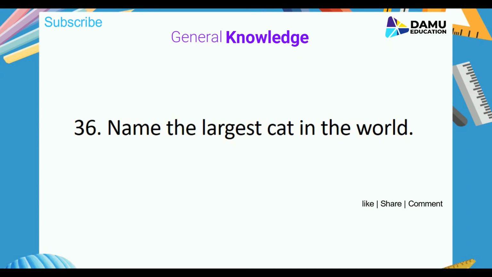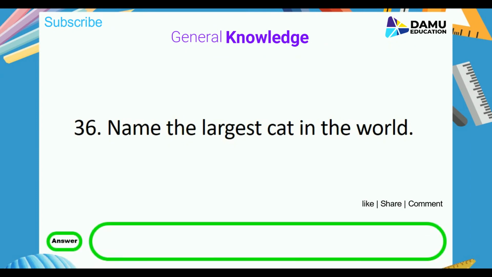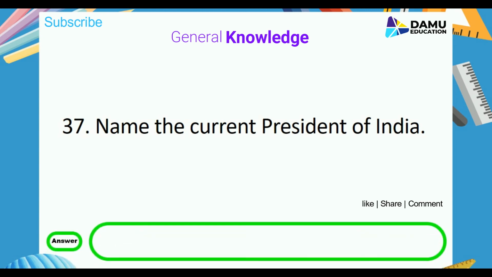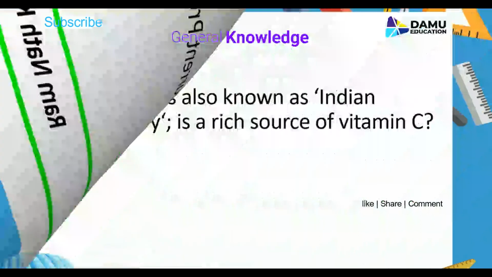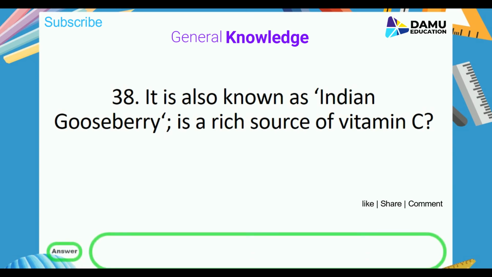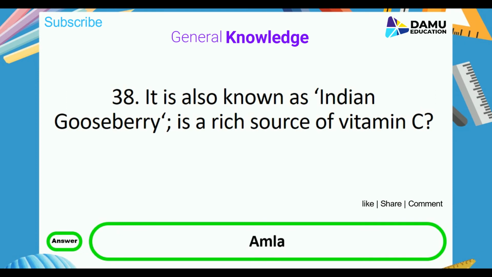Name the largest cat in the world. Answer is Siberian tiger. Name the current president of India. Answer is Ramnath Kovind. It is also known as Indian gooseberry. Is a rich source of vitamin C. Answer is Amla.